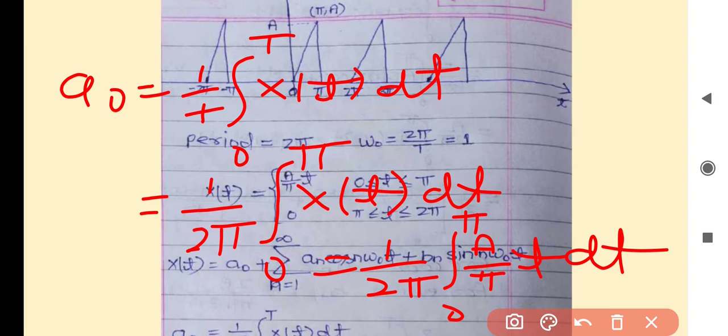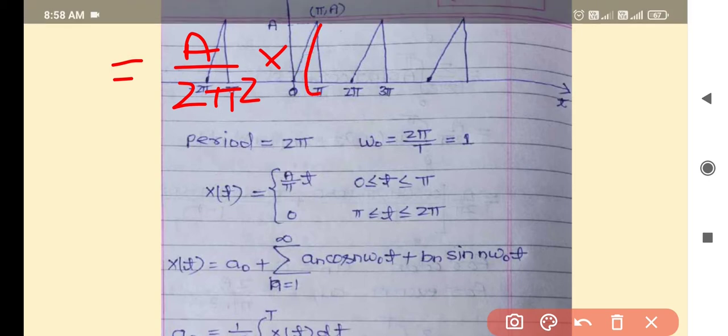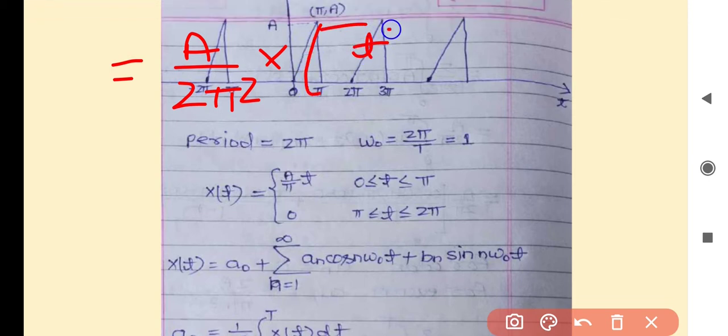Integration of t is t square by 2, so it will become A by 2 pi square into t square by 2 from 0 to pi.